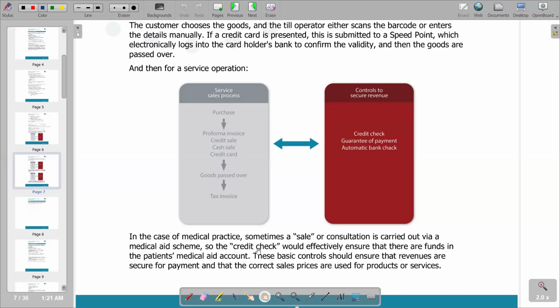So the credit check would effectively ensure that there are funds in the patient's medical aid account. These basic controls should ensure that revenues are secure for payment and that the correct sales prices are used for products or services. So this becomes the last part that we have in terms of the service operation.